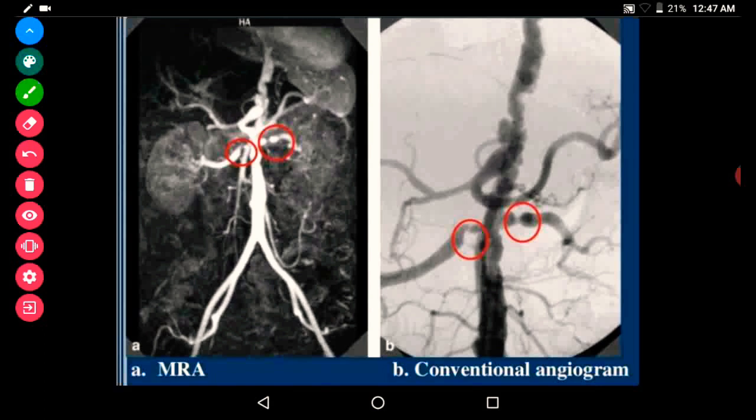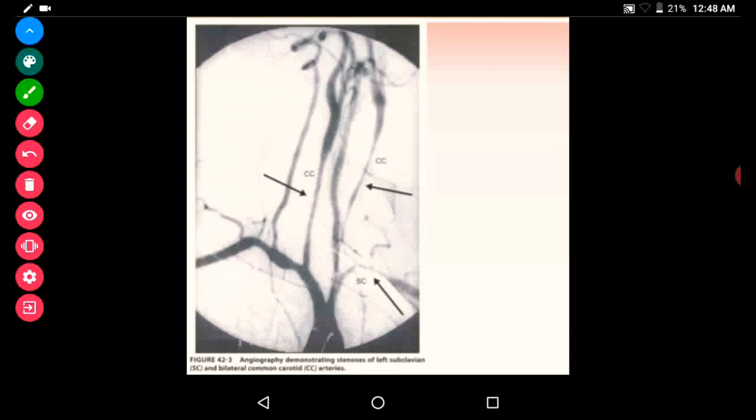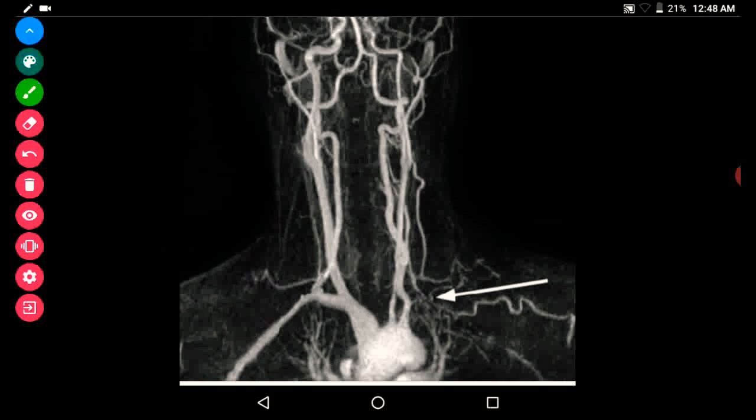Here also, this is an MRI and conventional angiogram showing these defects in the renal arteries. The MR angiogram is the investigation of choice, because it is non-invasive and useful for detecting the mural thickness, luminal changes, and aneurysmal dilatation. So that is a good imaging modality. Here also we can see the narrowing of the vessel.